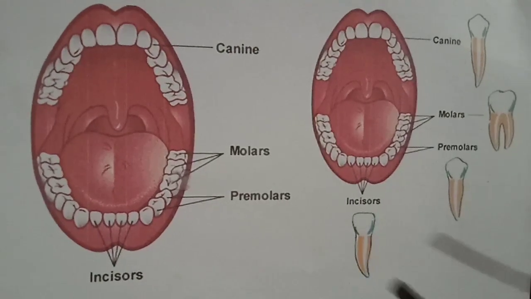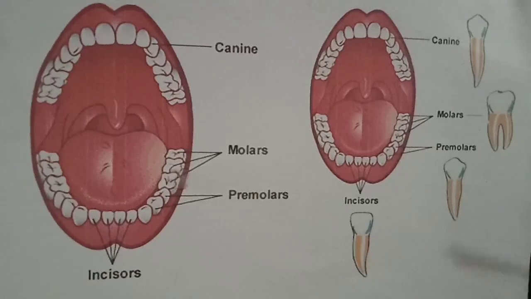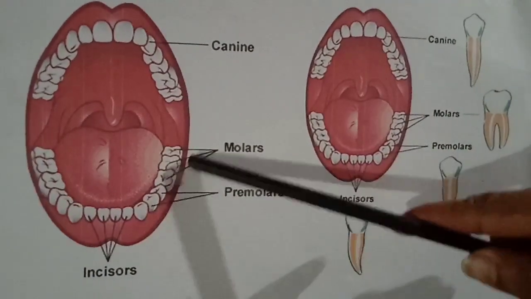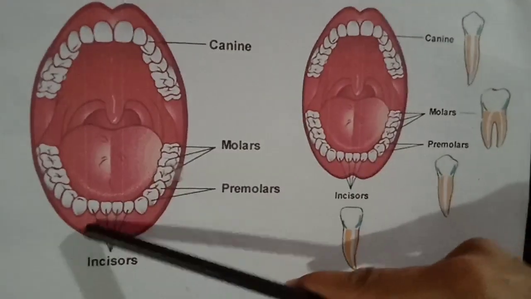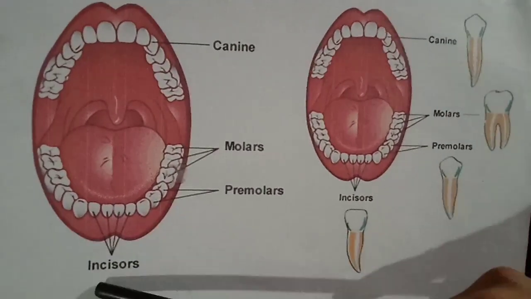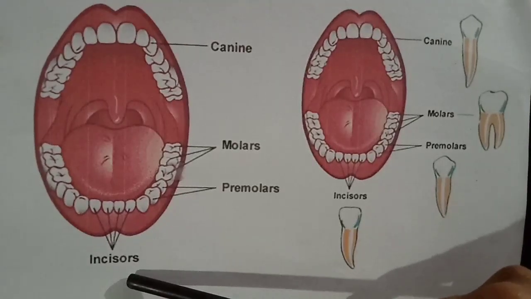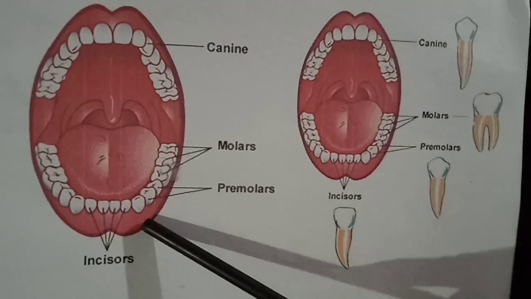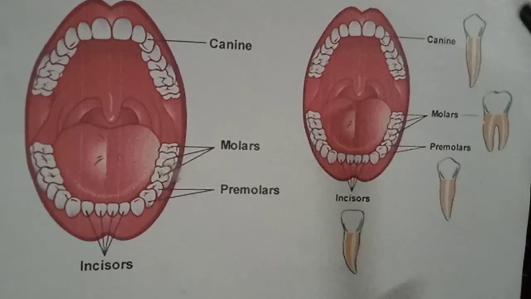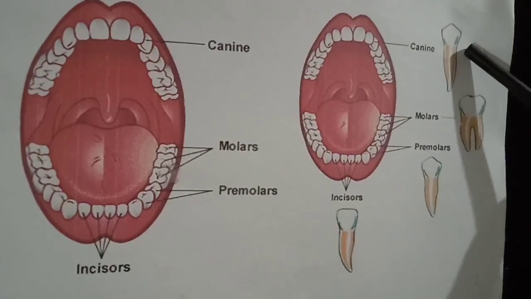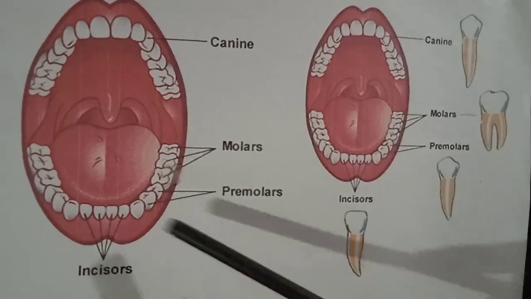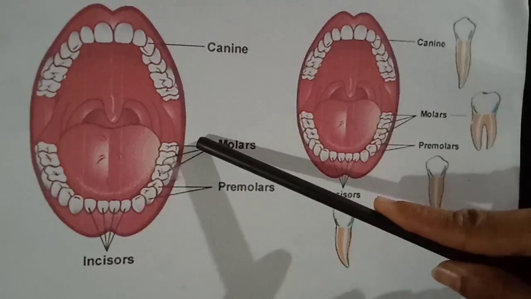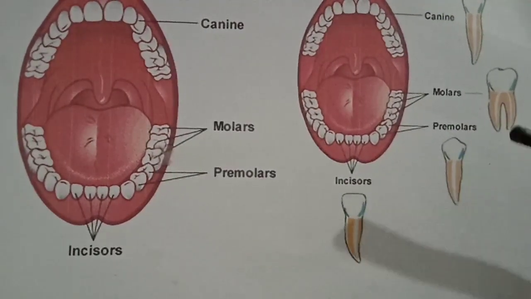Look at this picture. It shows the arrangement of teeth. Here in the upper jaw 16 teeth are there and in the lower jaw 16 teeth are there. The front 4 chisel-shaped teeth are incisors. They are used for cutting and biting the food. On either side of these incisors, canines are there. They are the sharp pointed teeth which help to tear and pierce the food. On the back side of canines, premolars and molars are there. They help to grind the food.